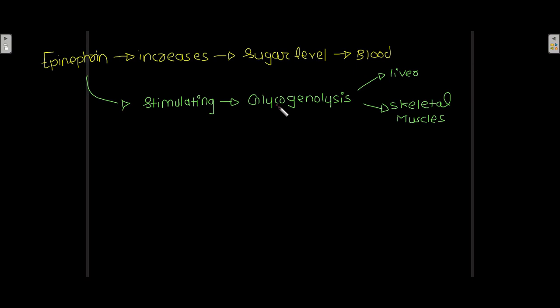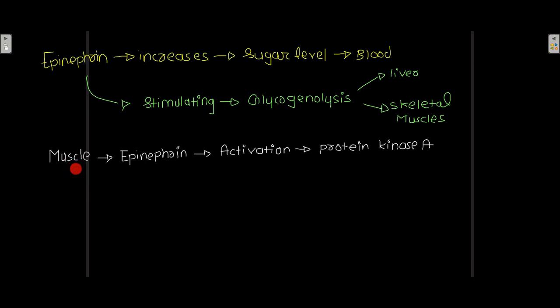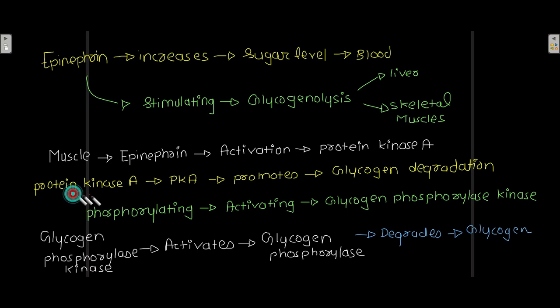In muscle, epinephrine causes the activation of protein kinase A. Muscle has protein kinase A, and that enzyme is activated by epinephrine. This protein kinase A promotes glycogen degradation.